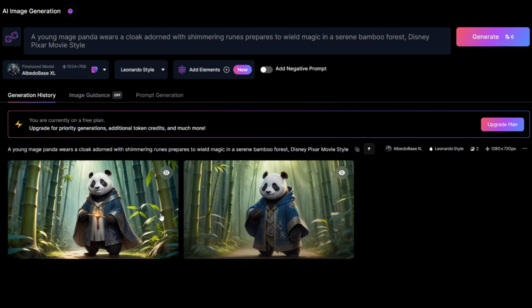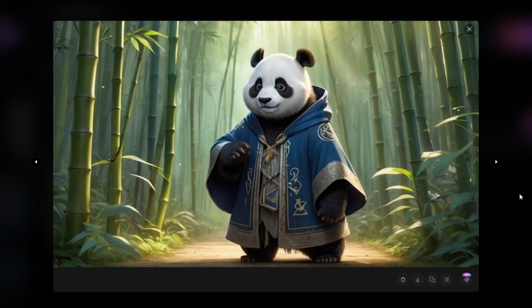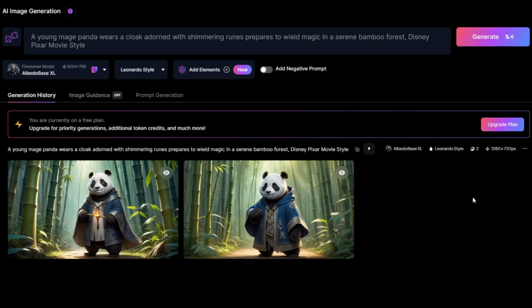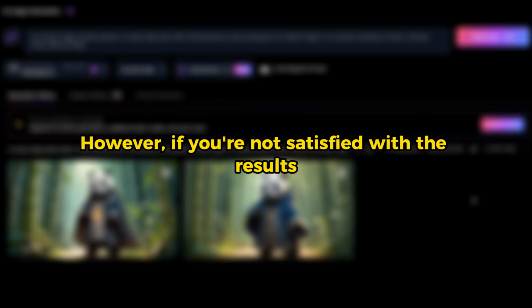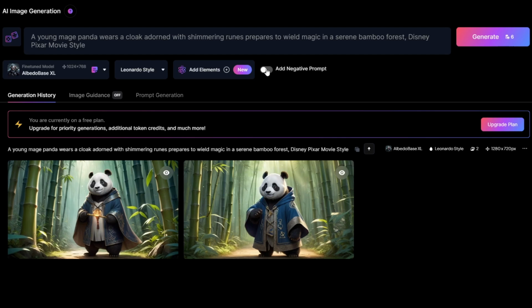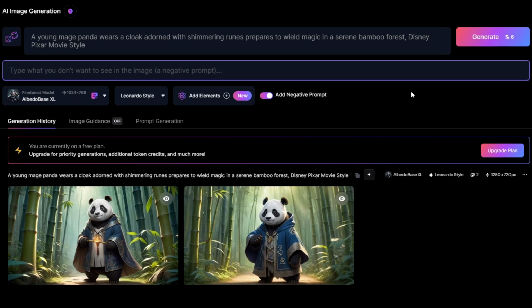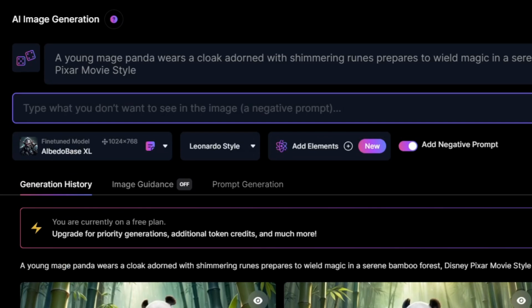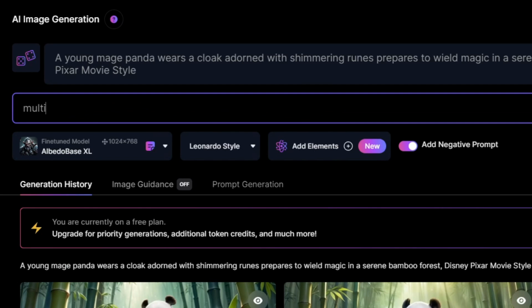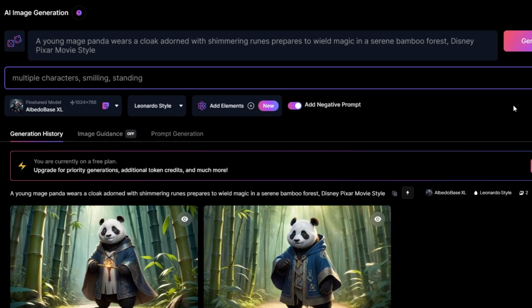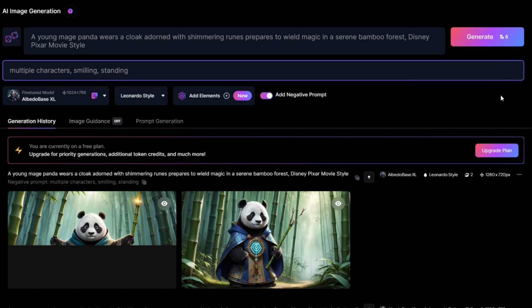Looking good already, these 2 results are already impressive. I'll pick the one on the left. However, if you're not satisfied with the results, feel free to regenerate again. Plus, I also want to show you the negative prompt feature. Here you can specify what you don't want to see in your image. For instance, I don't want to have multiple characters, or I don't want to see the panda smiling or standing. Once you're done, hit generate again and see what we'll get.